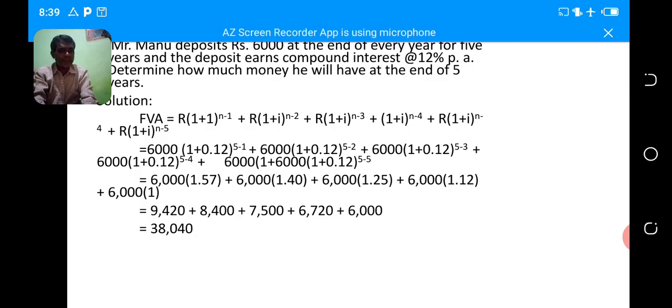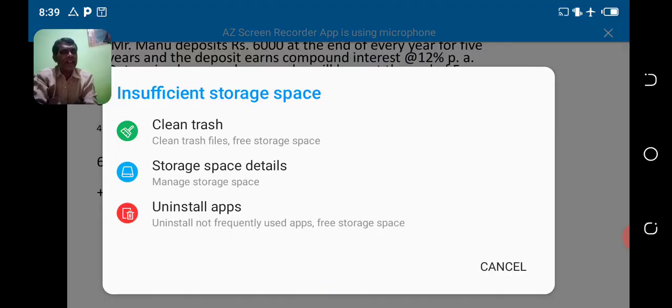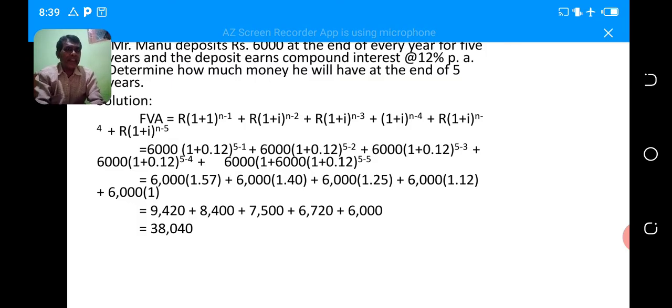First year 6,000 into 1 plus 0.12, the rate of interest, nothing but 12 divided by 100 equals 12%. Maximum number of years how much? 5. This cash flow belongs to the first year.